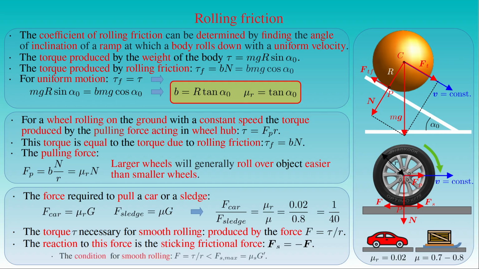This condition can be formulated by the inequality stating that the driving force F given by the ratio of the torque tau to the radius r of the wheel must be less than the maximum of the sticking frictional force Fs, where the latter is equal to the coefficient of sticking friction μs times the weight G' exerted on each wheel. This inequality can also be applied for any other vehicle using wheels, such as bikes, trams or trains. In order to fulfill this condition imposed on the force F, we need a vehicle that has large weight and an engine that produces much power.